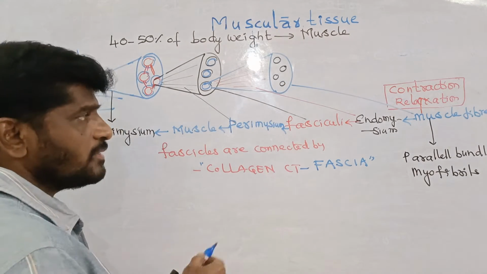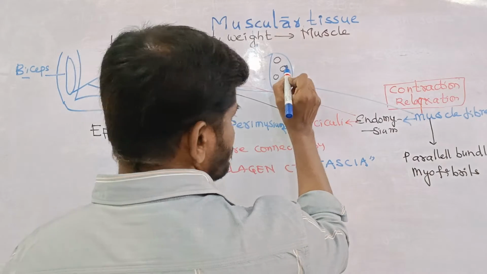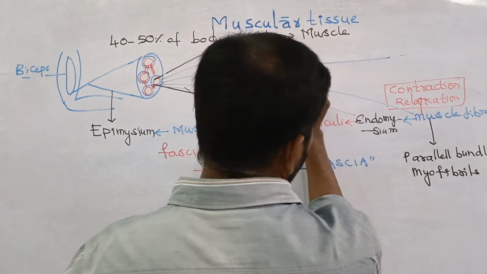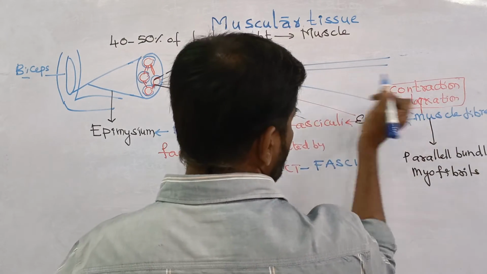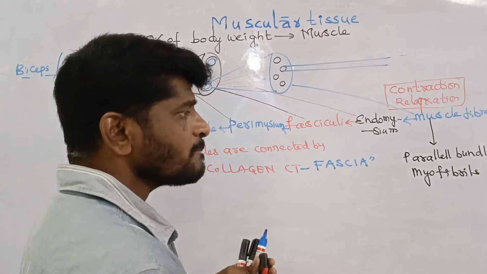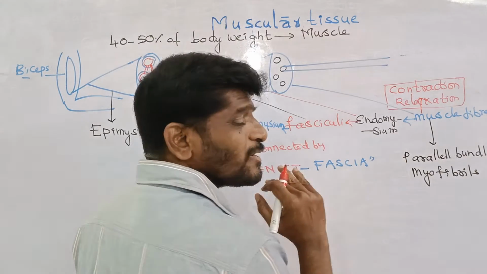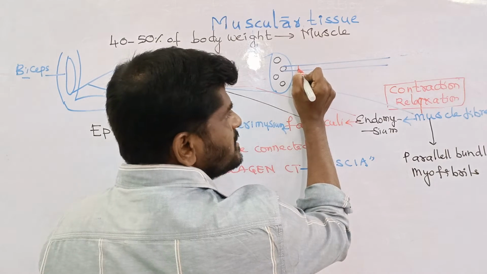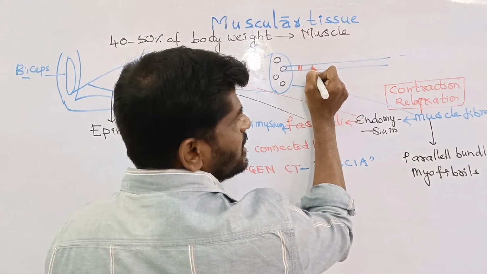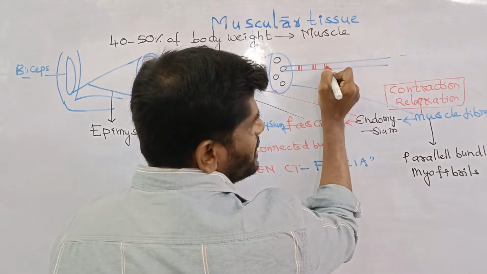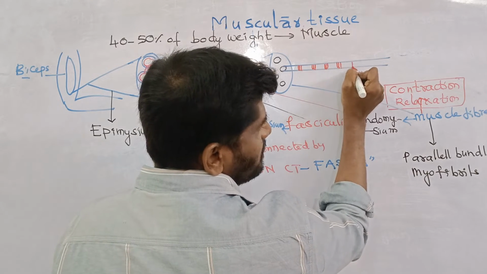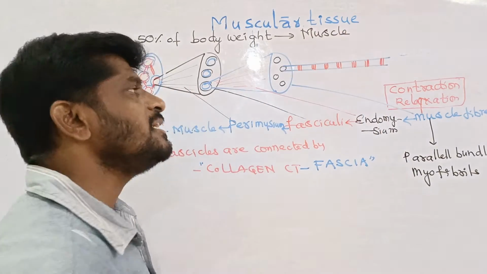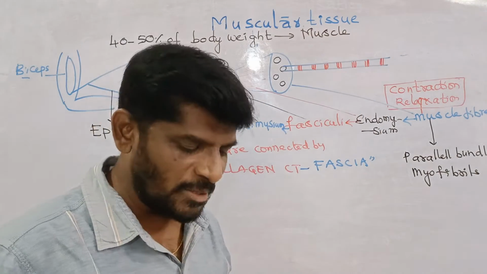If I take one out, this is the myofibril. It exhibits bands: light band, dark band, light band, dark band, alternately arranged. That is why skeletal muscle is a banded or striped muscle.